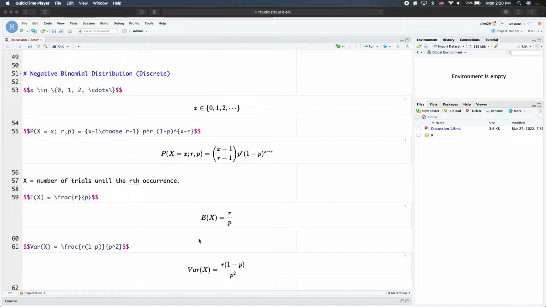And then for the expectation, we have r over p, and the variance is r multiplied by 1 minus p over p squared. You can also always use the definition of expectation or variance with this particular form of the distribution, and then evaluate or verify the expectation and the variance.